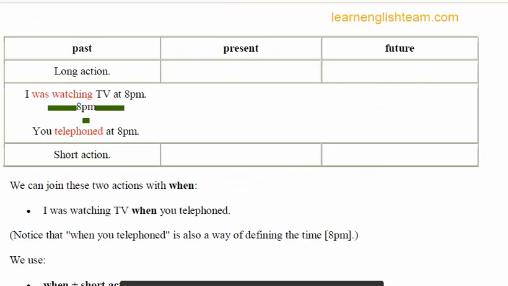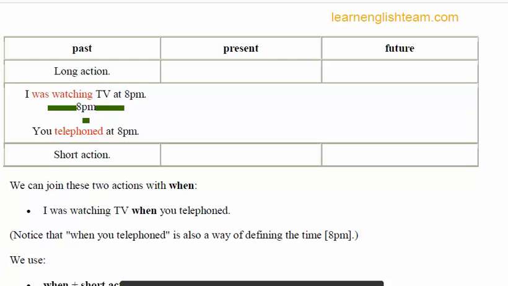Long action: I was watching TV at 8 p.m. And you telephoned at 8 p.m. Short action. We can join these two sentences with when. I was watching TV when you telephoned. Was watching TV is an example of the past continuous tense, and telephoned is an example of the simple past.